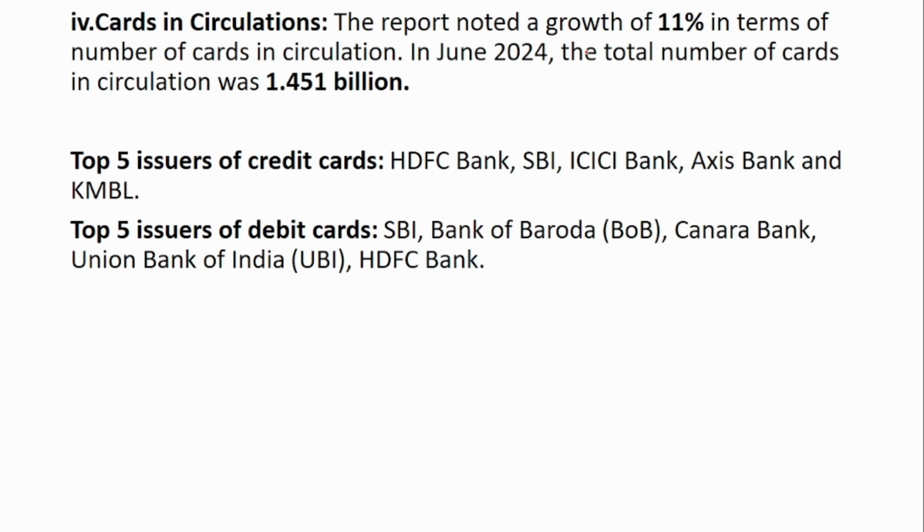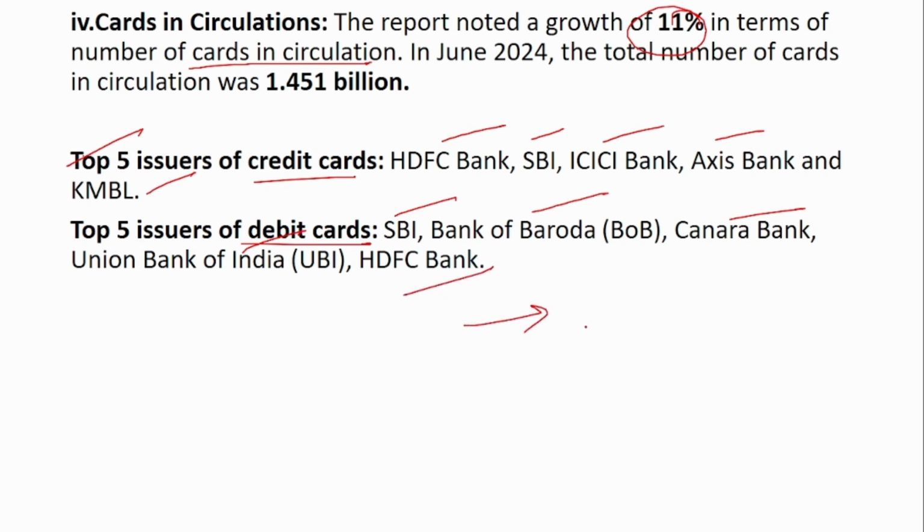Next, the cards in circulation. The report noted a growth of 11% in the number of cards in circulation. The top 5 issuers of credit cards are HDFC Bank, SBI, ICICI Bank, Axis Bank and KMB, that is Kotak Mahindra Bank. And the top 5 issuers of debit cards are SBI, Bank of Baroda, Canara Bank, Union Bank of India and HDFC Bank. They may ask you which among the following is not one among the top 5 issuers of credit cards. They might ask these kinds of questions, so remember the top 5.